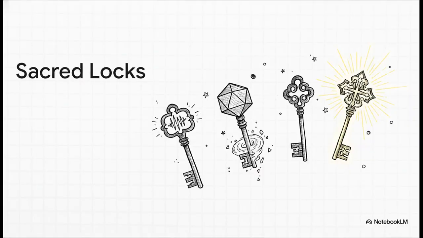Let's look at a curated selection of these 42 sacred locks just to get a feel for them. We've got the harmonic lock, which is set at a 42.0 Hz fundamental resonance. There is a geometric lock based entirely on a dodecahedral shape. There's a dissolution lock, a Chris lock, and finally the absolute lock.